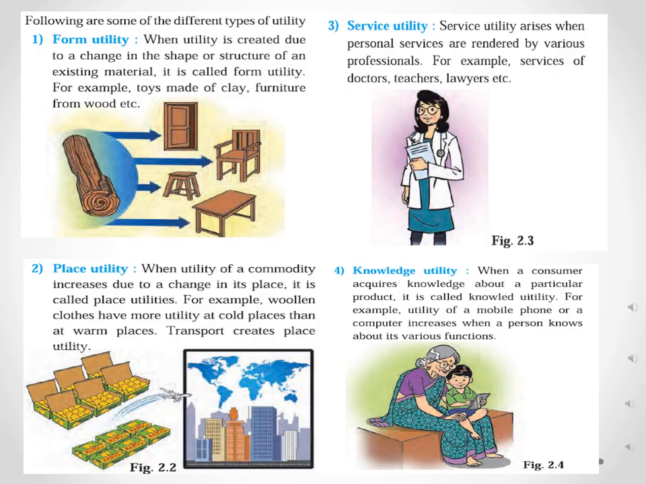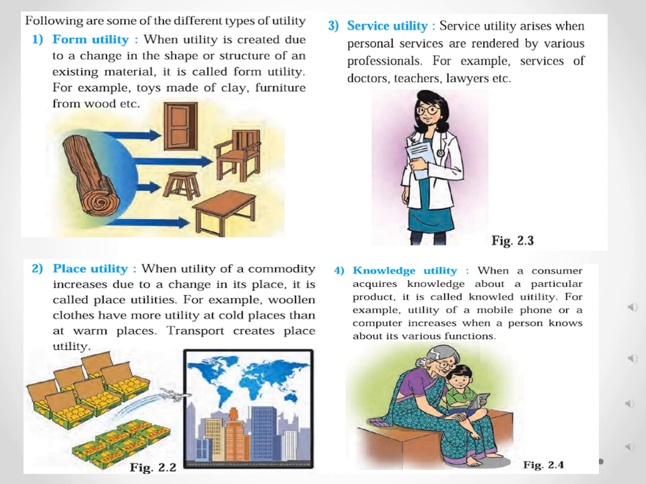See students, these are the various types of utility. First is the form utility. When utility is created due to a change in the shape or structure of an existing material, it is called form utility. Now see the meaning in detail.